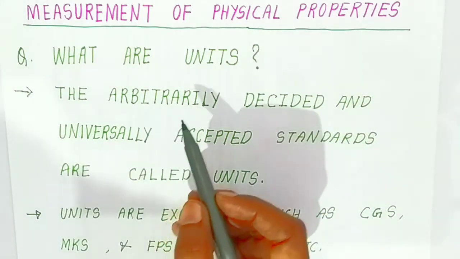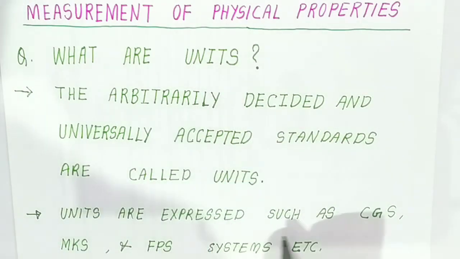After you know the definition of the unit, units may be present in CGS. If it is a very small quantity we use CGS, MKS, FPS systems. These are the systems in which we are going to use the physical property.